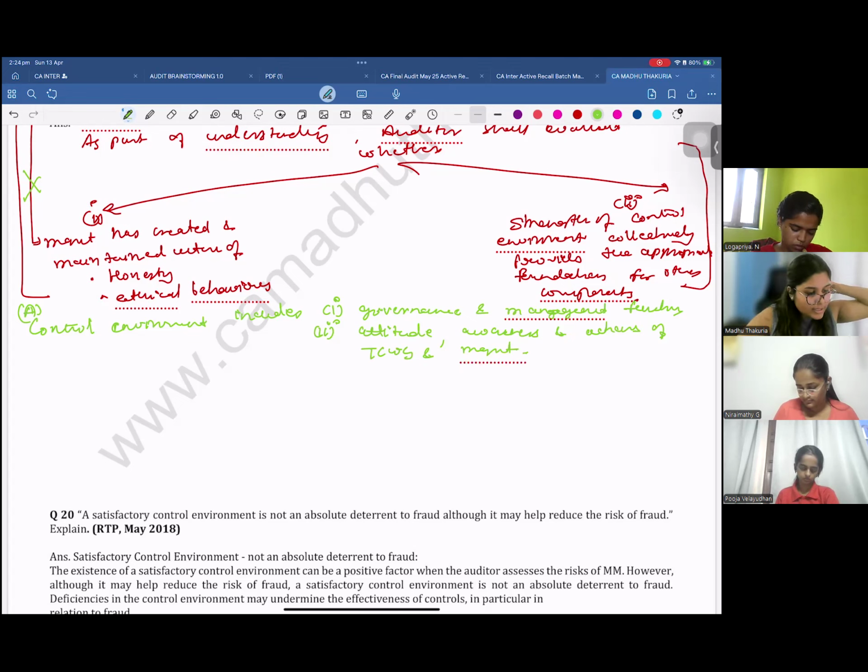Yes, these are the two things included in a control environment.